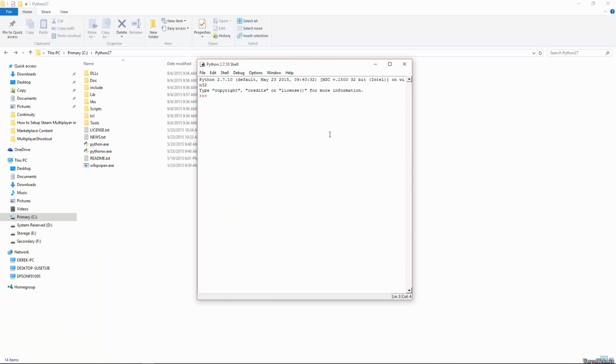As you can see, it's actually the exact same window as when we ran python.exe. It's just given us a lot more options in this whole menu bar up here. And so you can still do the same things, such as 2 plus 5 equals 7, print hello, prints out hello. But what is great about the Python IDLE program is you can open .py files.